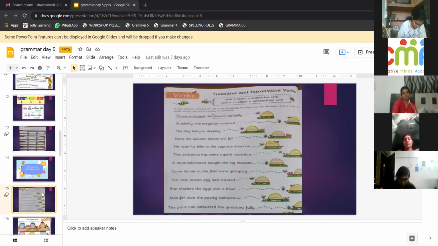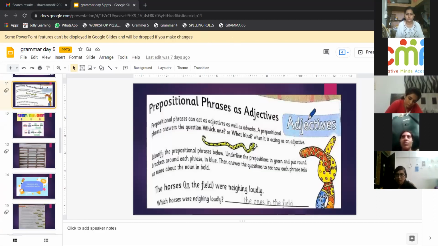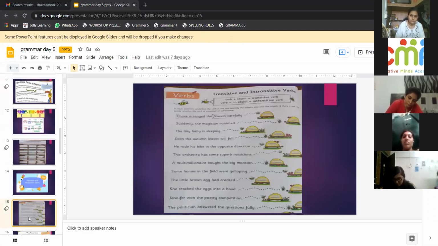Okay, what is transitive and intransitive? Very simple. Transitive, intransitive: if you have an object, it is transitive. If you don't have an object, it is intransitive.